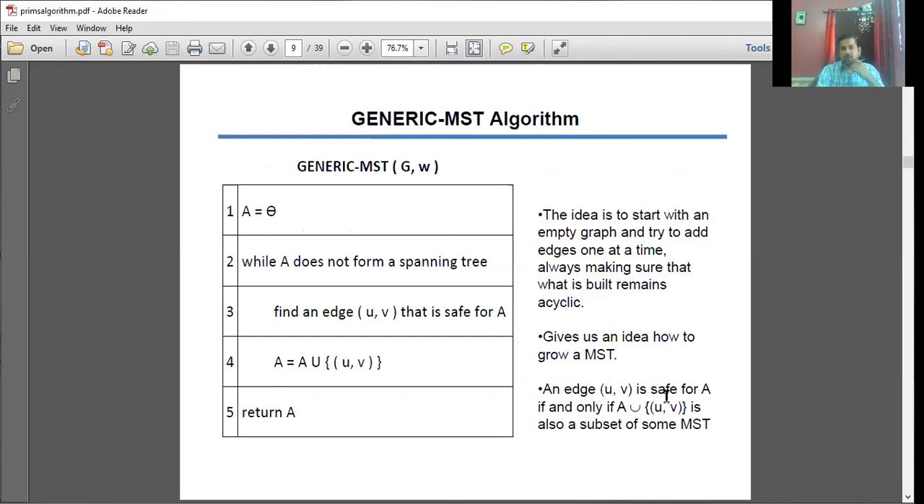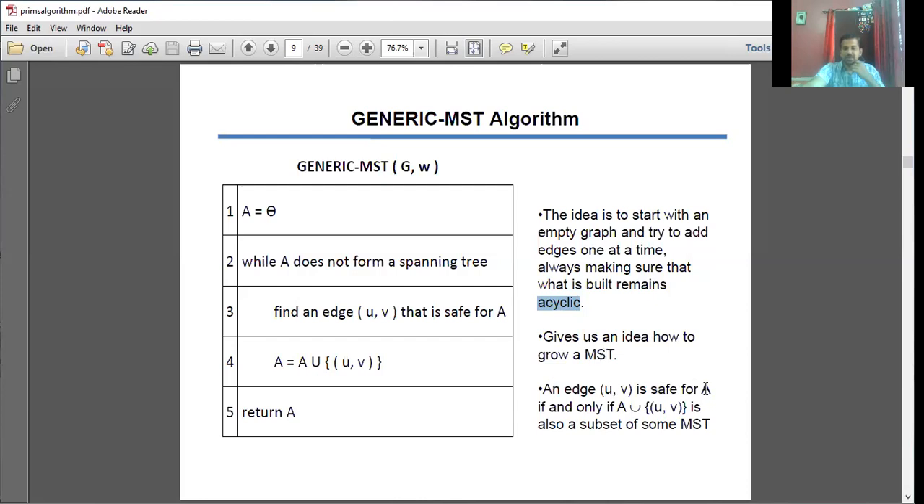So the generic concept behind determining the minimum cost spanning tree: given graph G and its associated weights, initially we start with an empty graph and add edges one at a time, always making sure that what is built remains acyclic. As I already mentioned, in the case of a spanning tree there should not be any cycle formation, in the sense that it should be acyclic. This gives us an idea how to grow the minimum spanning tree.